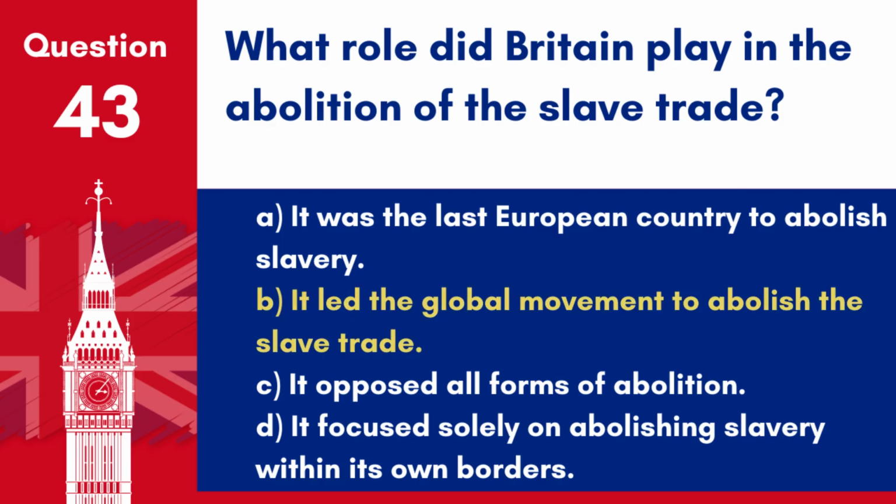Answer: B. It led the global movement to abolish the slave trade. Britain played a leading role in the abolition of the slave trade, enacting the Slave Trade Act in 1807, which made it illegal to engage in the trade throughout the British Empire.